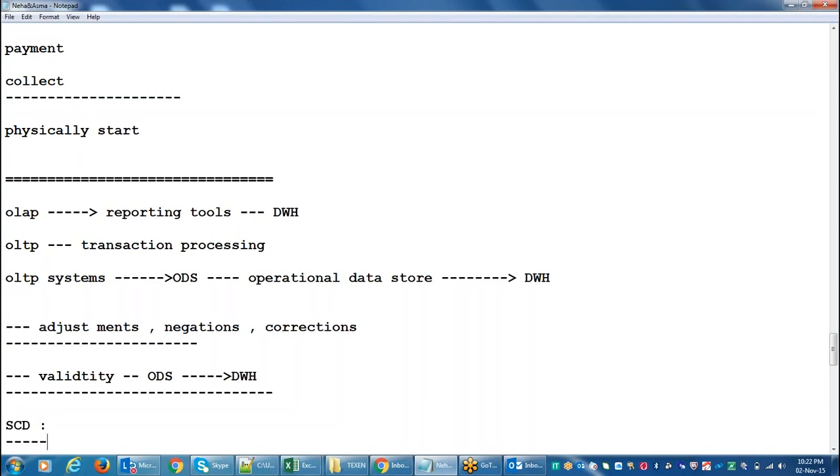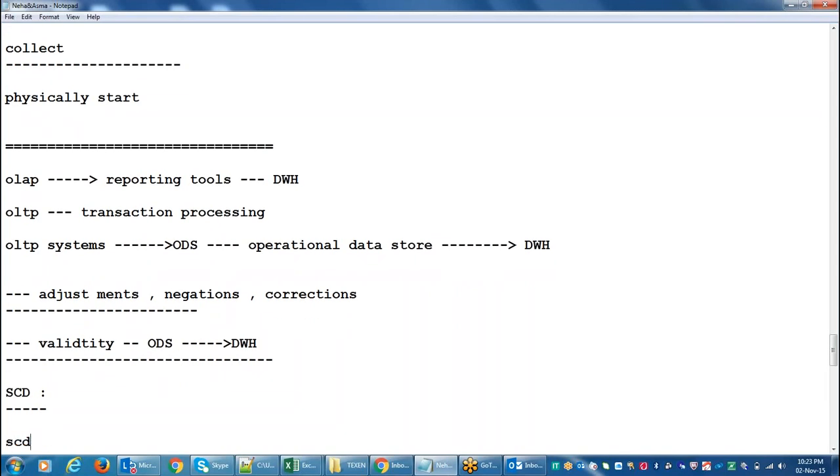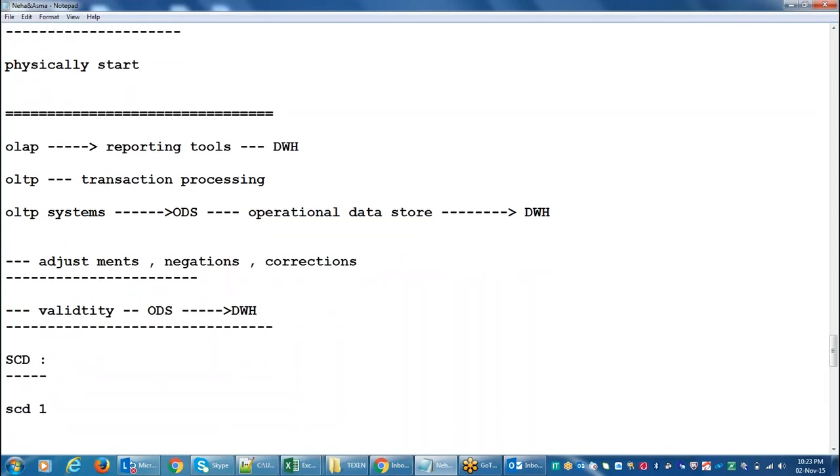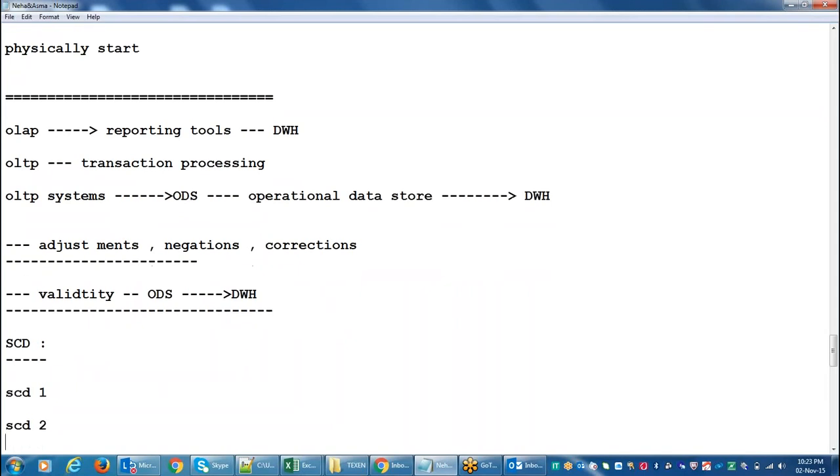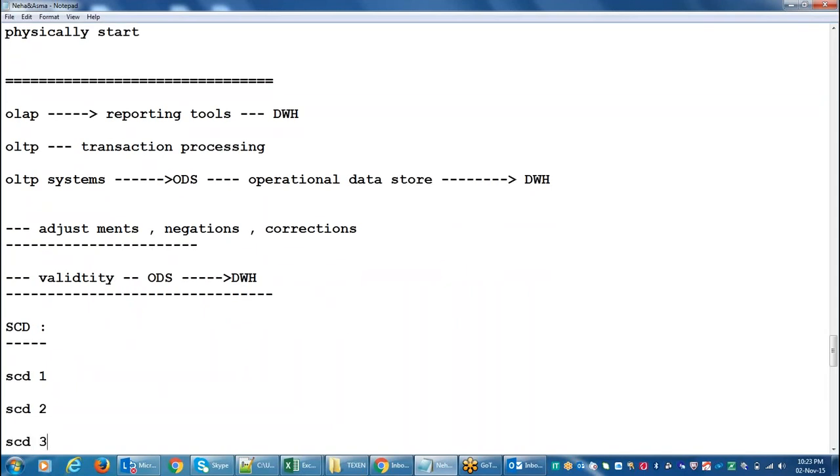So slowly changing dimension describes how the changes are captured into the dimension tables. Basically there are three types: SCD1, slowly changing dimension 2, and then SCD3. 1, 2 and 3.